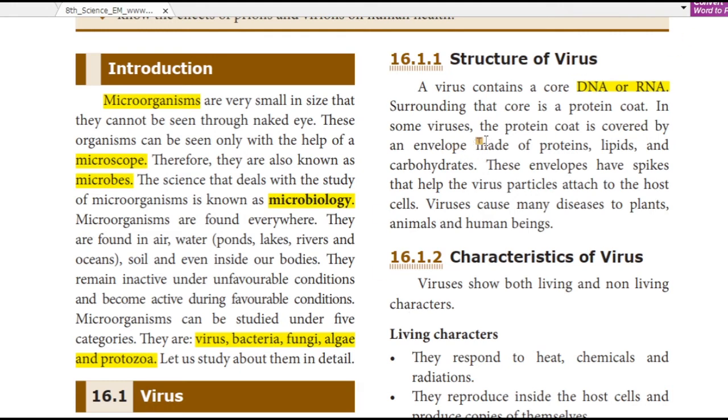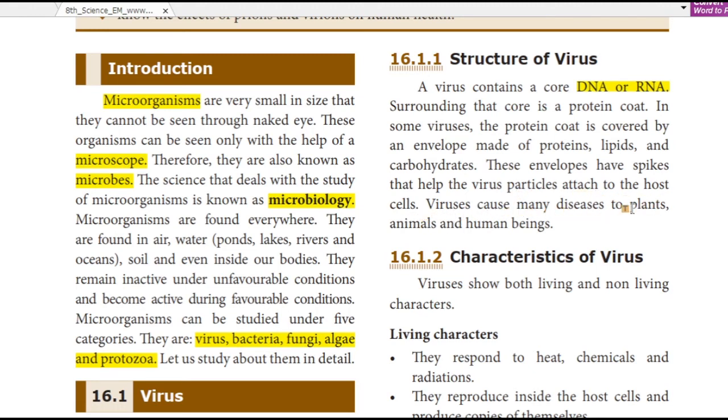In some viruses, the protein coat is covered by an envelope made of proteins, lipids and carbohydrates. Carbohydrates means definitely sugar. So, that protein is covered with a sugar-like coating. These envelopes have spikes that help the virus particles attach to the host cells.